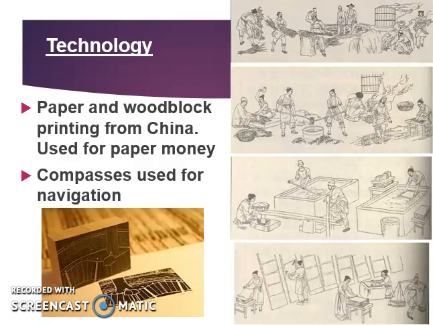And then they would put ink on the outside of whatever else is sticking up, put that onto paper or some other surface, and that would create the imprint of whatever it is they were going for. We'll take a look at a video of how woodblock printing works in class, and the video shows it really well. Compasses also used for navigation.